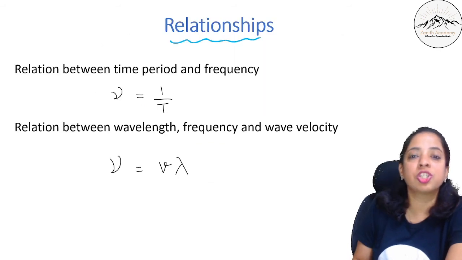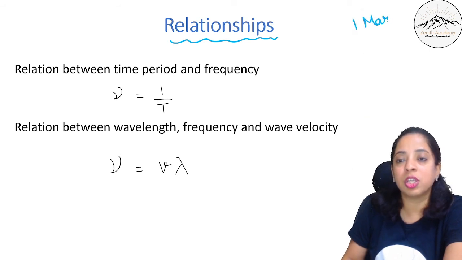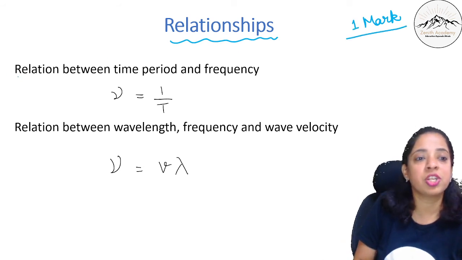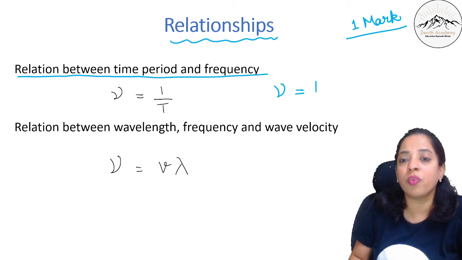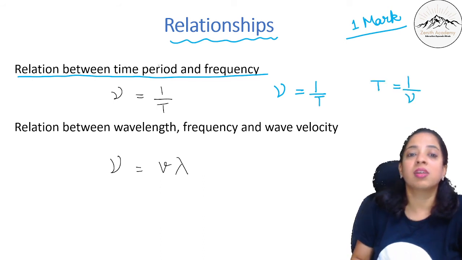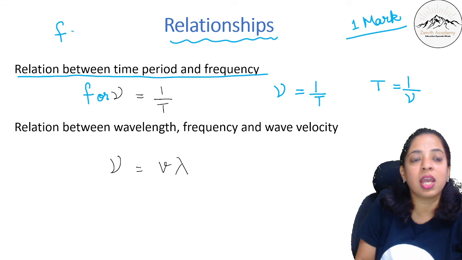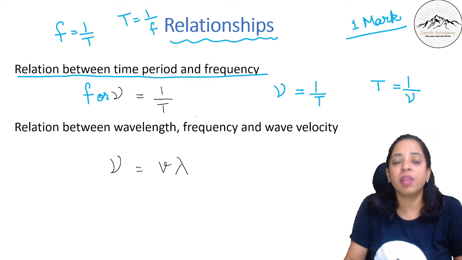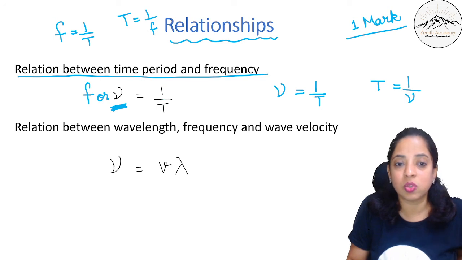So now we'll talk about relationships. Most of the time 2 mark or 1 mark question comes from this. Okay, in MCQ or something it can come. Okay, relationships. So first relation is relation between time period and frequency. Frequency is equal to 1 upon time period, or I can say time period is equal to 1 upon frequency. Now sometimes frequency can be denoted by small letter f also. Because what is frequency? है ना? How many waves in 1 second? So 1 by time period.